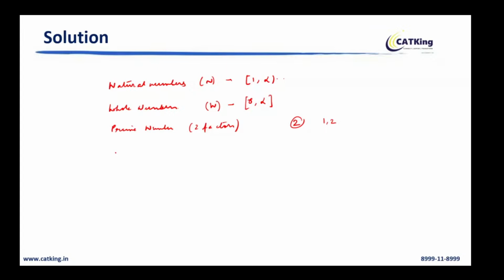Non-prime numbers: any number with more than two factors is a non-prime number. Is this clear? Simple definition, nothing difficult. These non-prime numbers are given a name called composite numbers. The only even prime number is 2. Remember this thing. The only even prime number is 2. Is this clear?